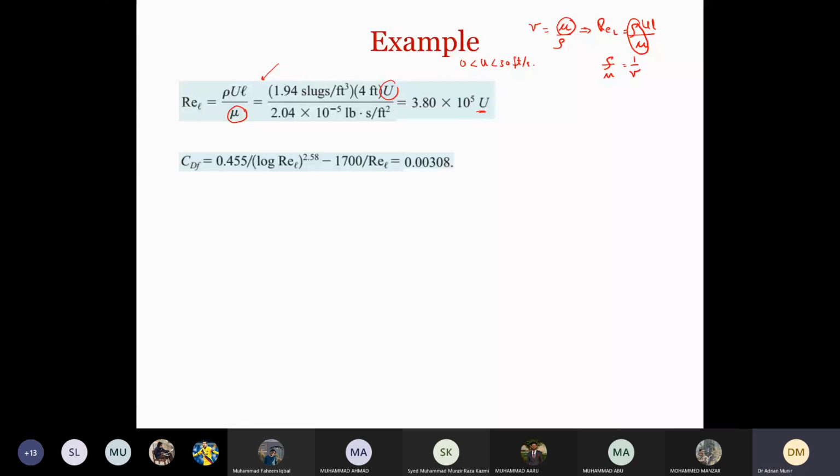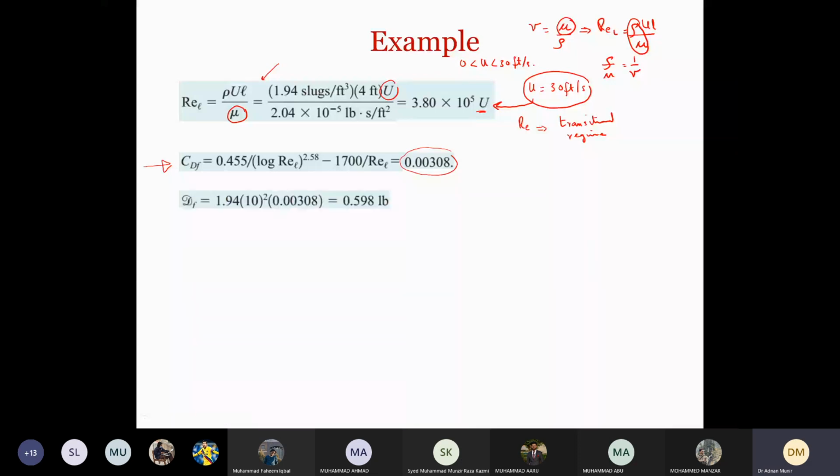Now, why are we using this equation? Because we know that u has a maximum value of 30 feet per second. If we put this value here, the Reynolds number comes in the transitional flow regime. Since it is in the transitional regime, that is why we are using this equation here. So once we use this equation, we get a CDF value of 0.00308. So this is for one case.